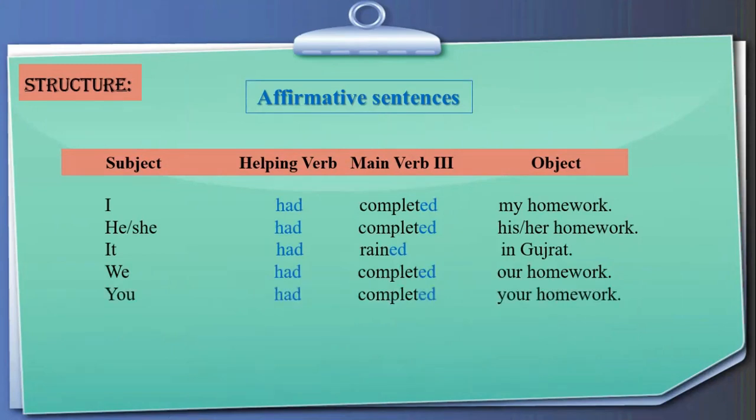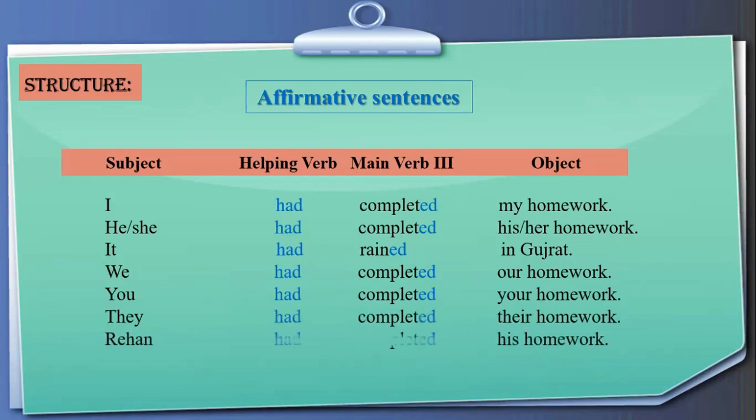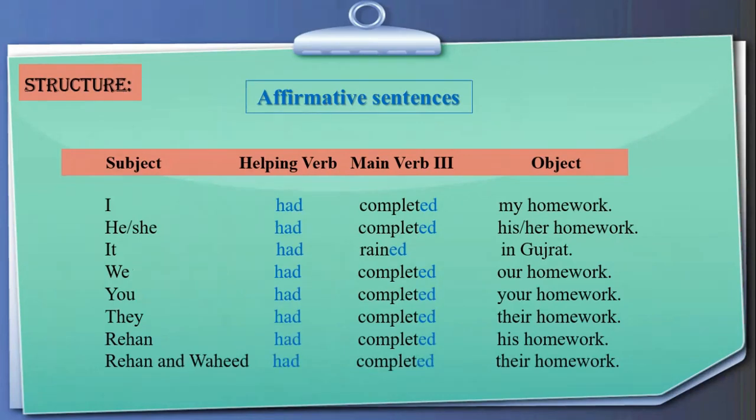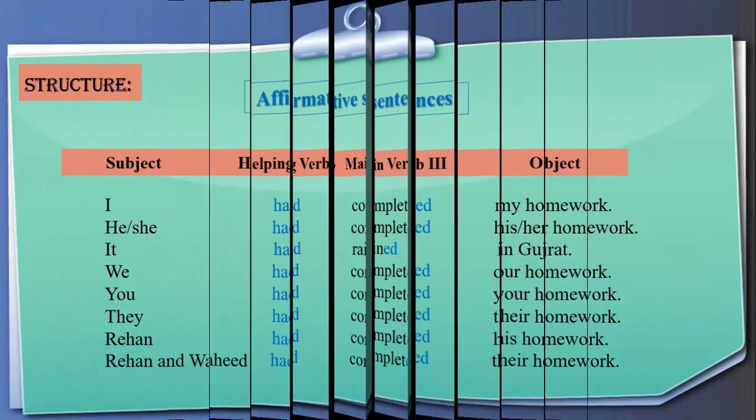You had completed your homework. They had completed their homework. Rehan had completed his homework. Rehan and Wahid had completed their homework. This is the way we make affirmative sentences in past perfect tense.